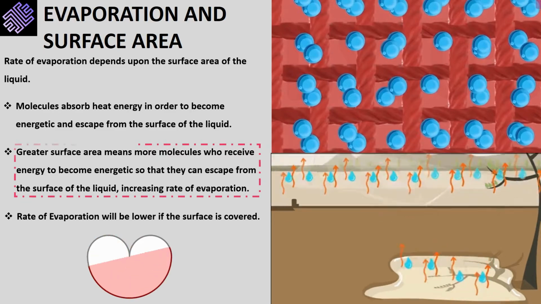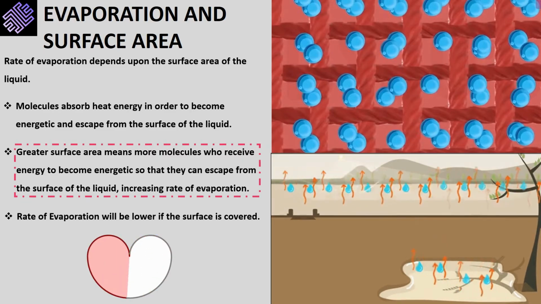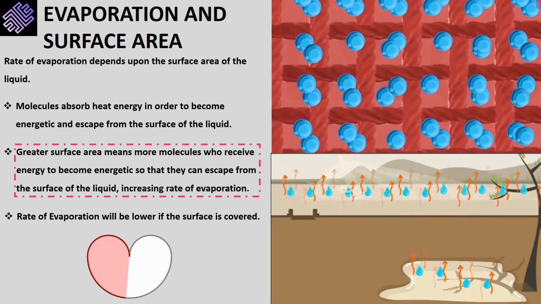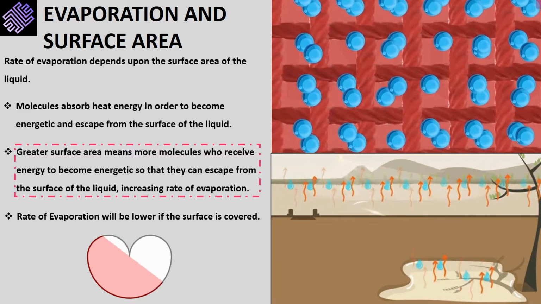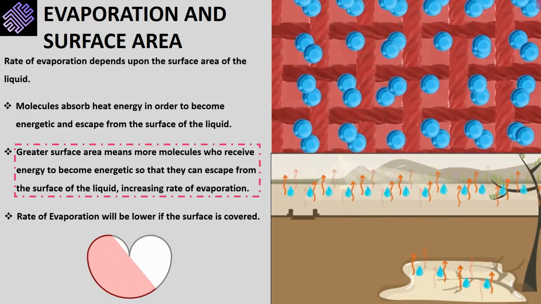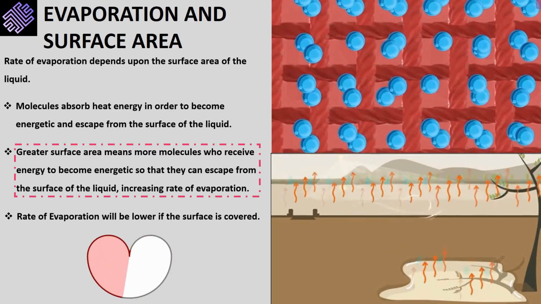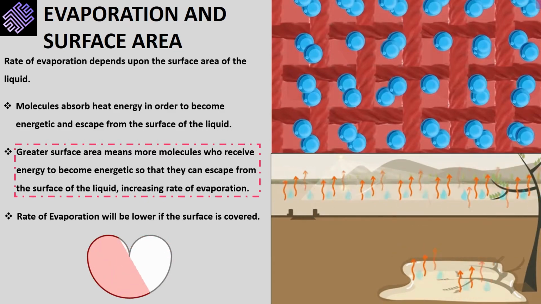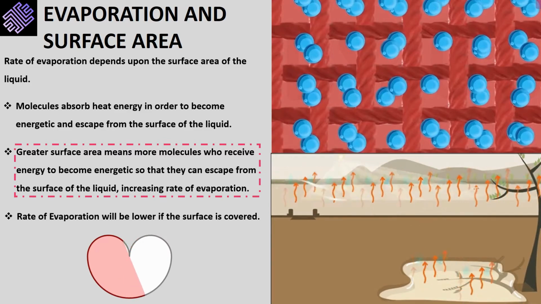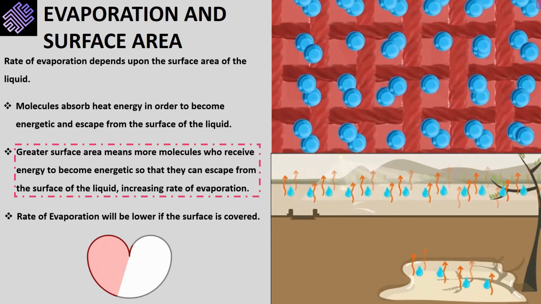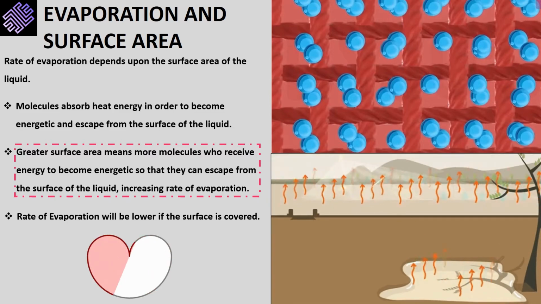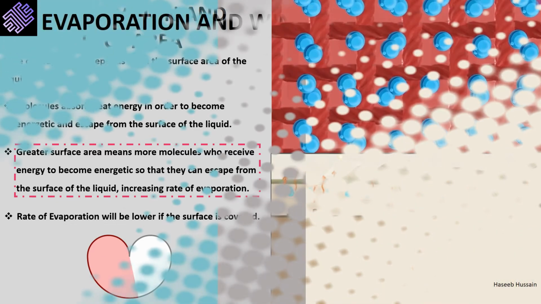Below, we have liquid evaporating from both a river and a puddle. Even though the same sun is shining over the liquid surface, the rate of evaporation will be higher in the river. This is because more molecules absorb heat energy and have a greater area to escape when compared to liquid molecules in the small puddle. We can reduce the surface area by covering the surface with a lid. So, at higher surface area, the rate of evaporation is higher.